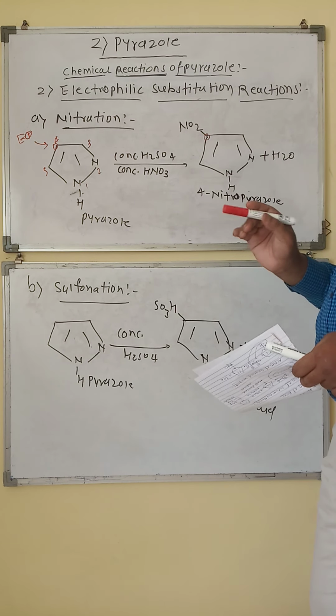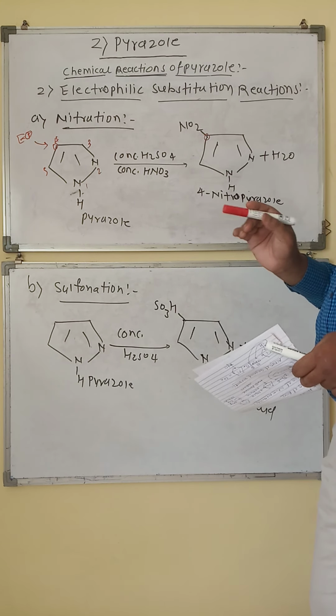Now, nitration can take place by using the nitrating mixture, concentrated H2SO4 and concentrated HNO3. This electrophile will attack the 4th position of the pyrazole, and we get 4-nitropyrazole, that is the introduction of a nitro group on the 4th position.